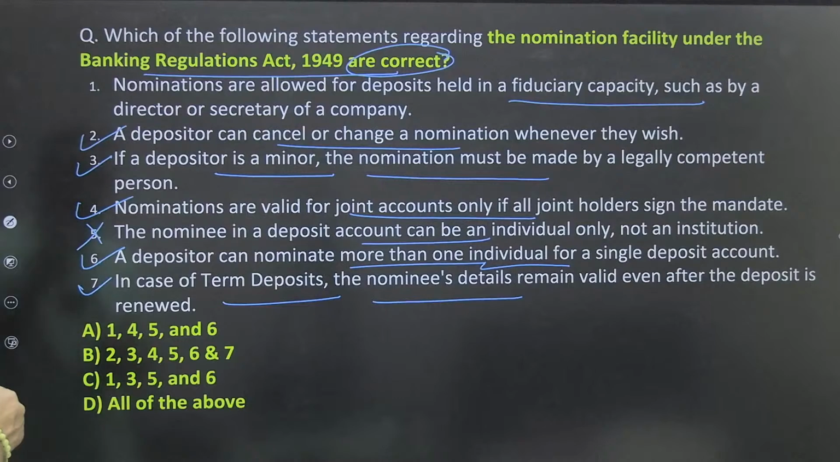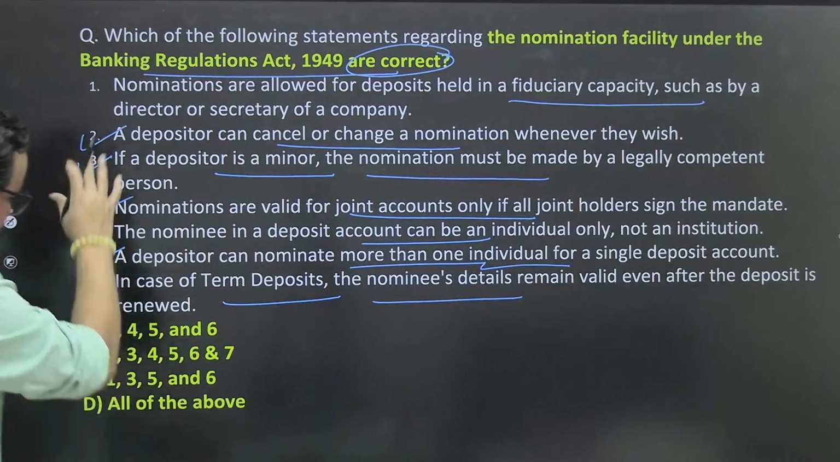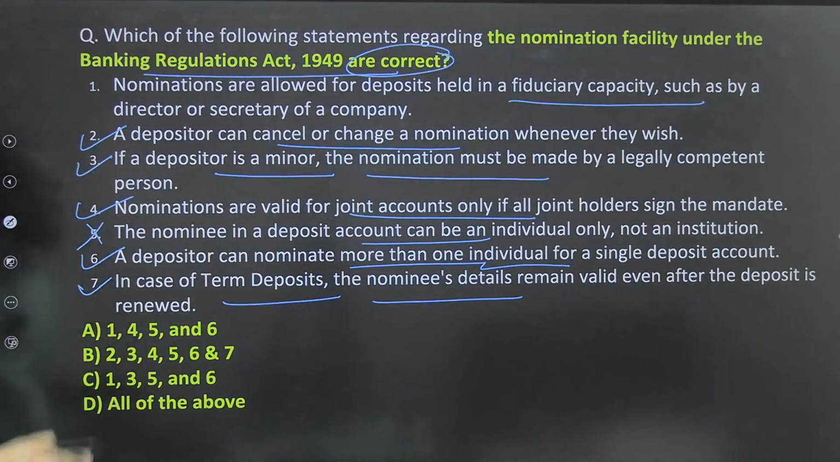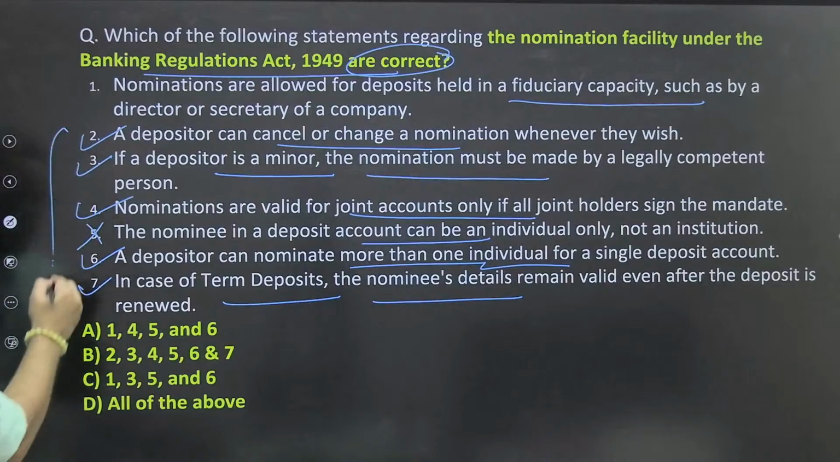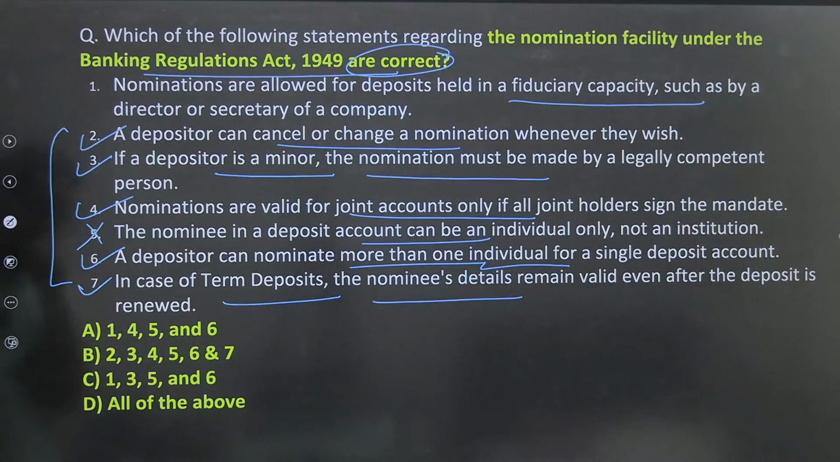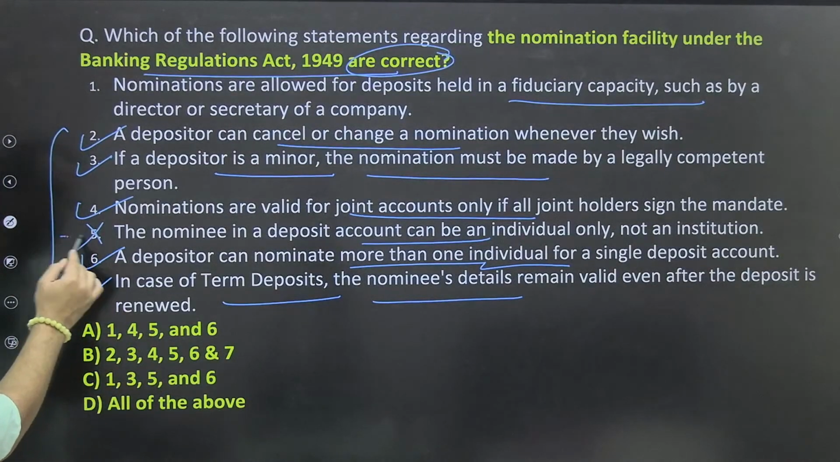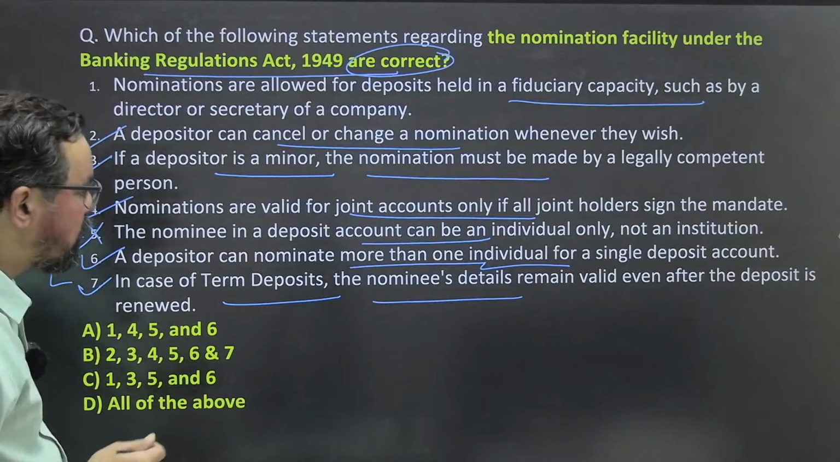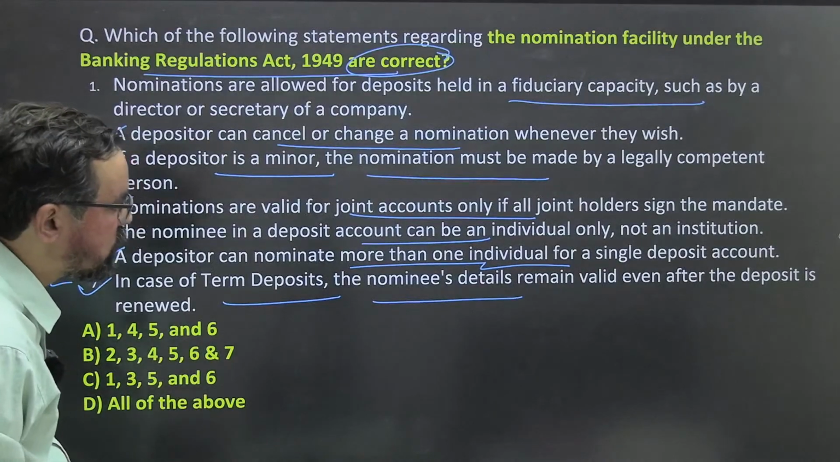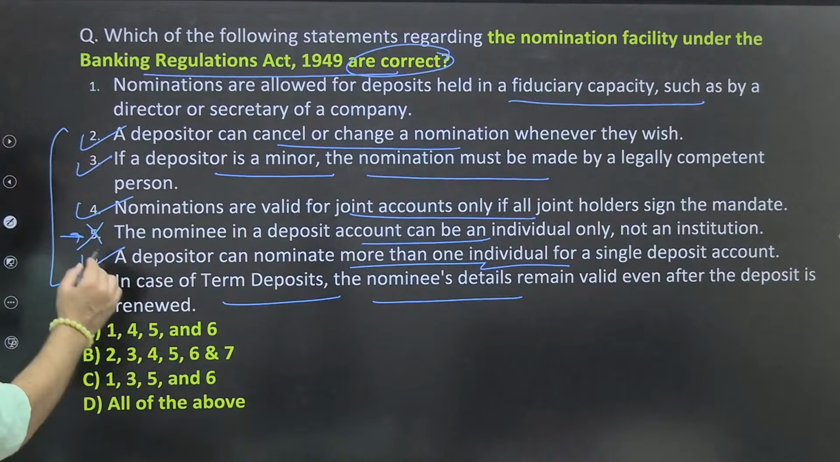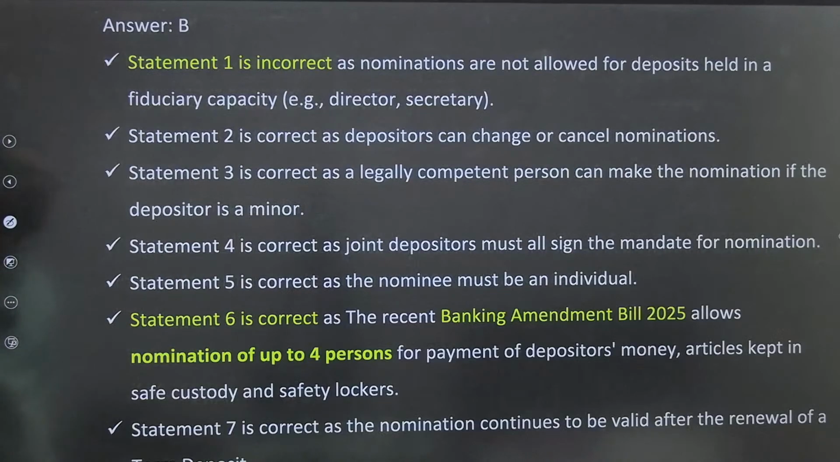Okay, so 2, 3, 4, 6, 7. Do we have 2, 3, 4? As per this finding, we have to go with 2, 3, 4, 6, 7. That means option B. That means statement 5 is also correct: the nominee in a deposit account can be an individual only. This is kind of a doubtful statement. We'll check this one.